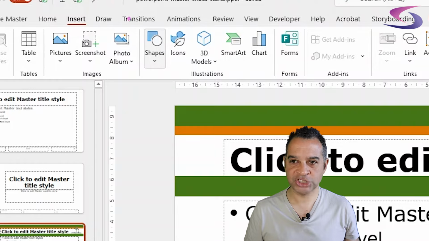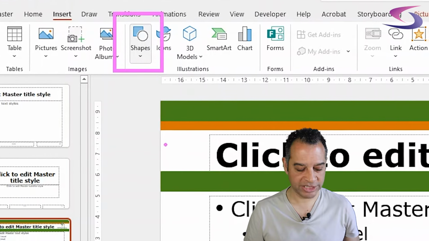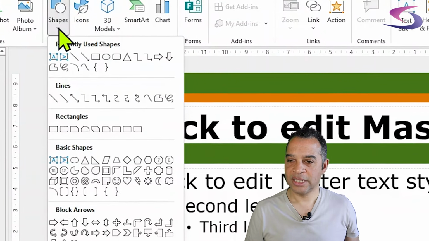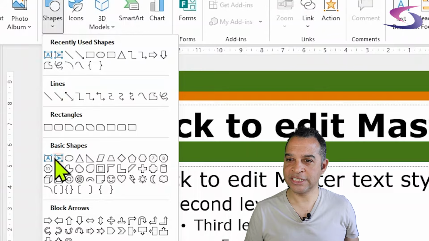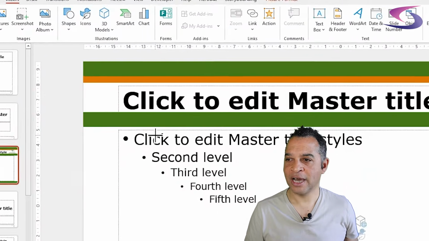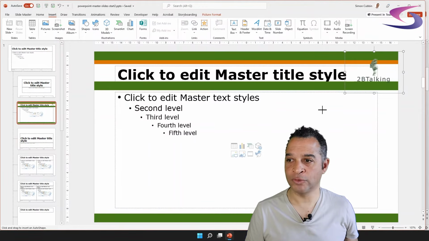I'm going to click on the shapes drop down menu just here, and underneath basic shapes, third in from the left hand side, you can see the oval shape. It says oval. There's no such thing as a circle. Well, it might be a circle one, but the one we're going to look at is oval. So give it a click. Our mouse pointer is ready to draw an oval. What I'm going to do is click and drag. And as I drag, I'm going to hold down the shift key on the keyboard.